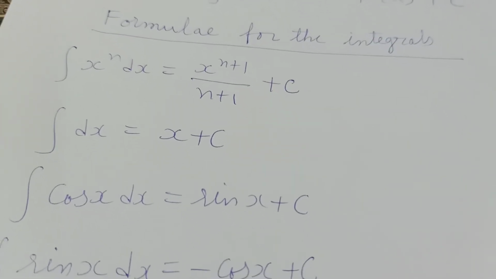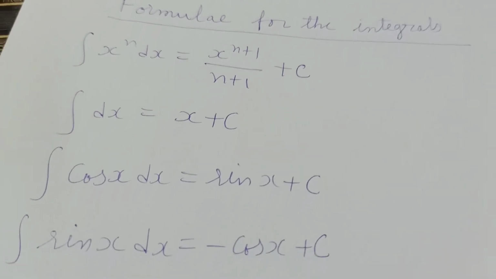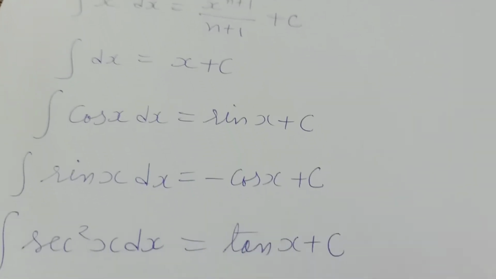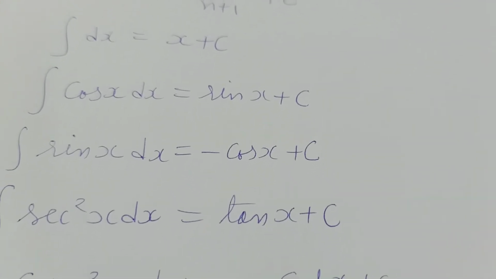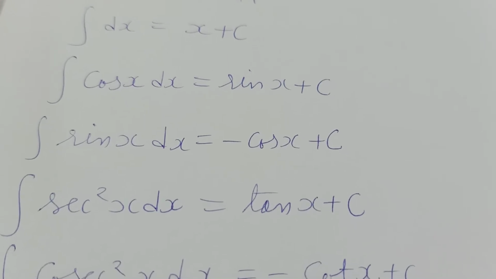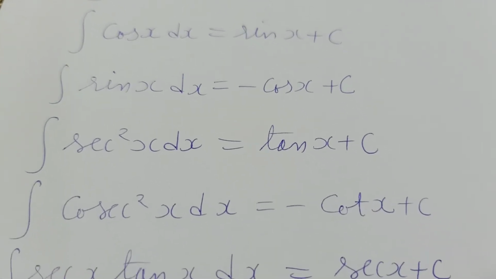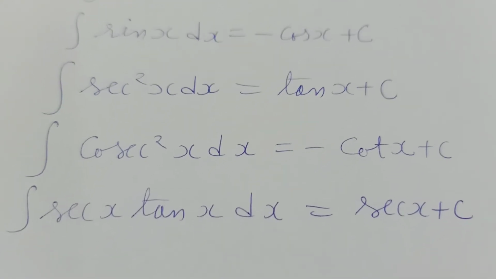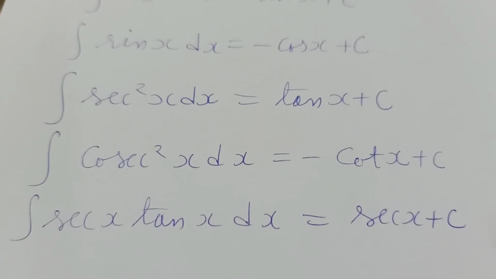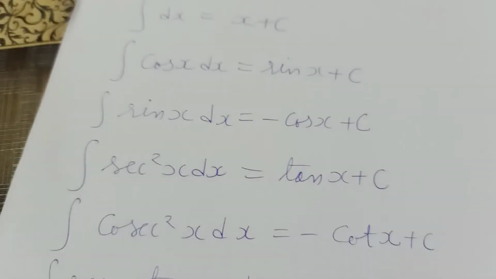Integration of cos x is sin x plus c. Integration of sin x equals minus cos x plus c. Integration of sec square x equals tan x. Integration of cosec square x equals minus cot x. Integration of sec x tan x equals sec x.